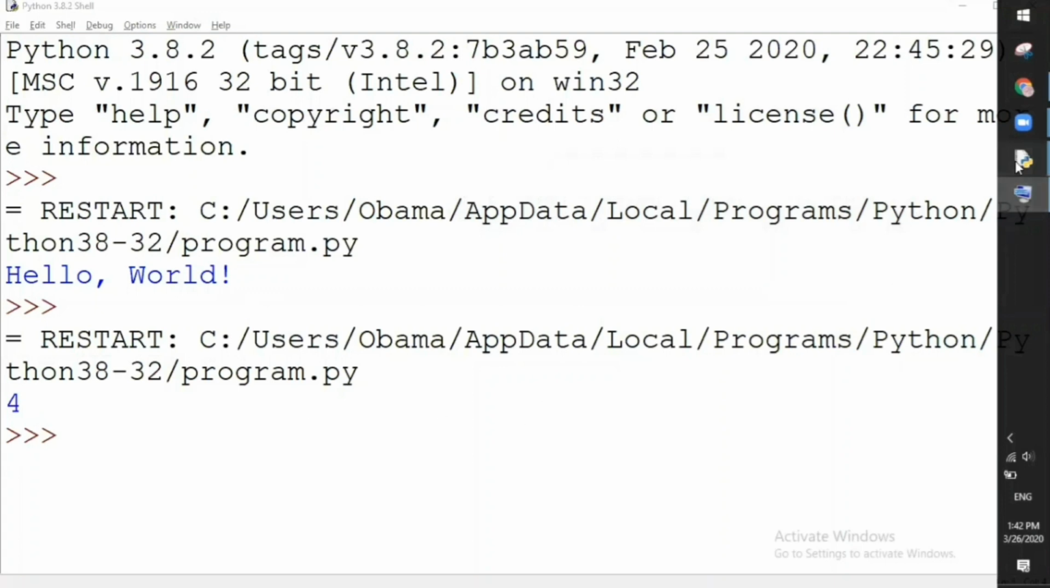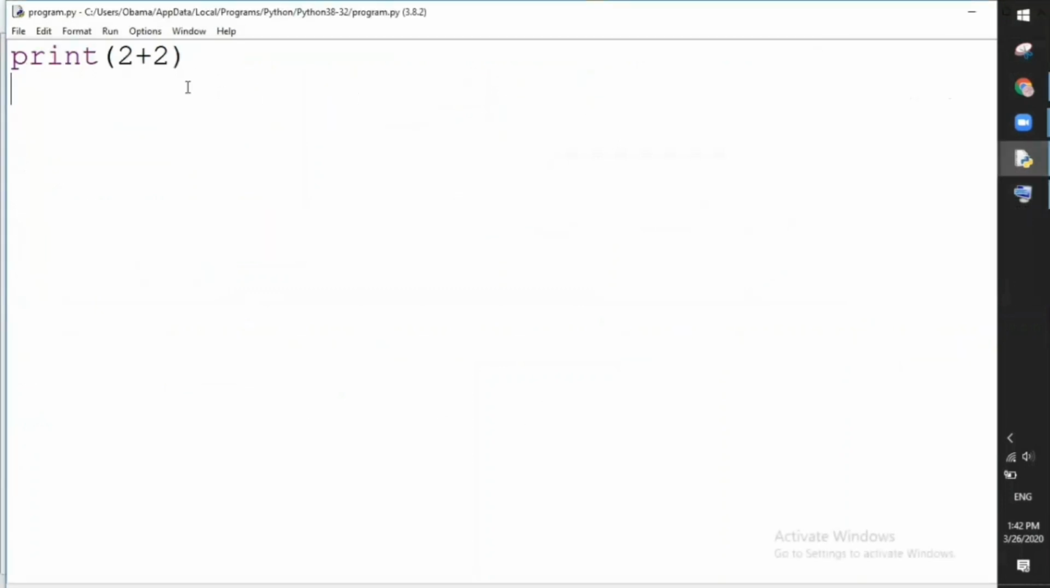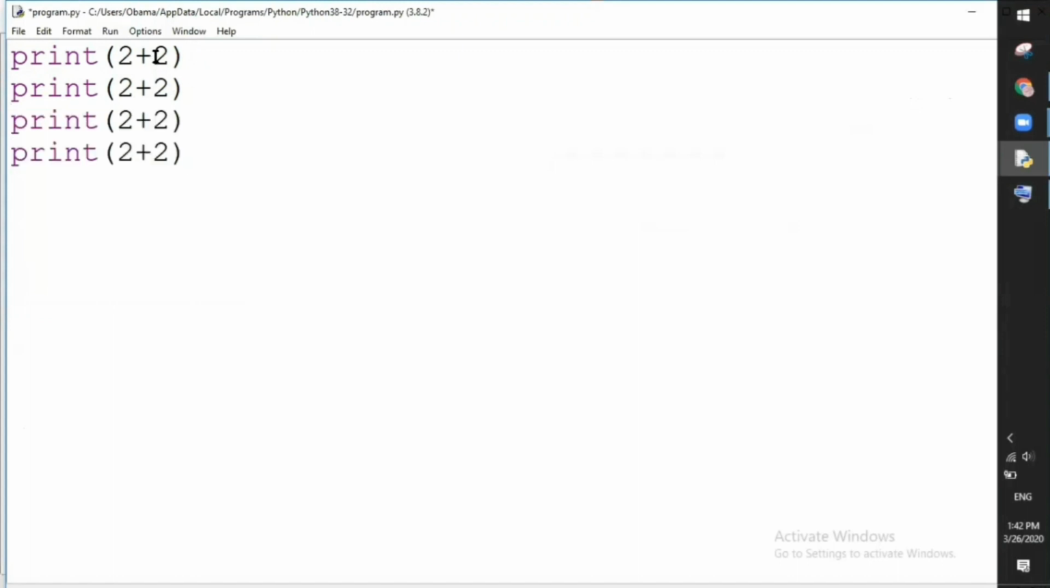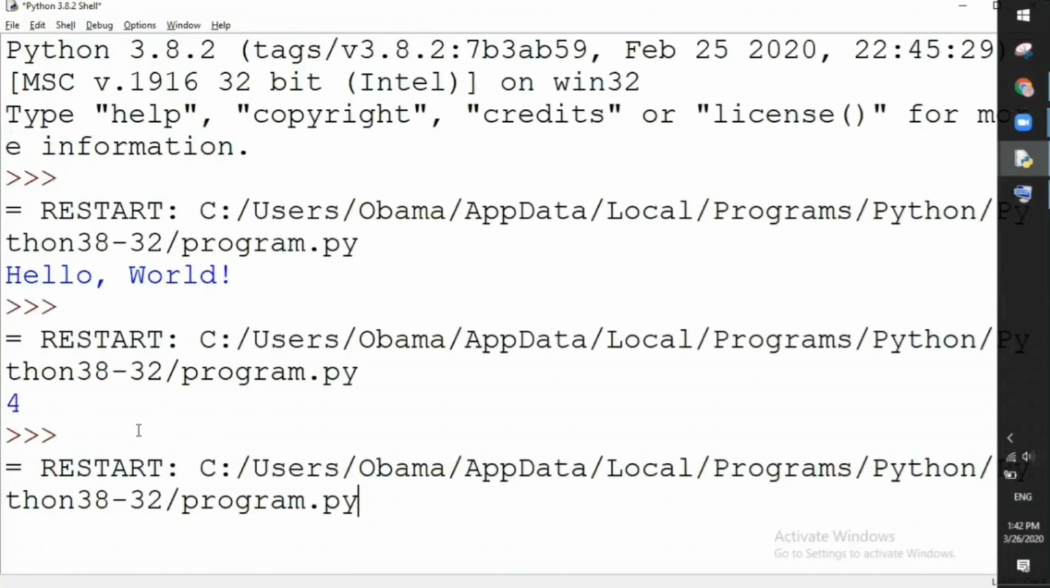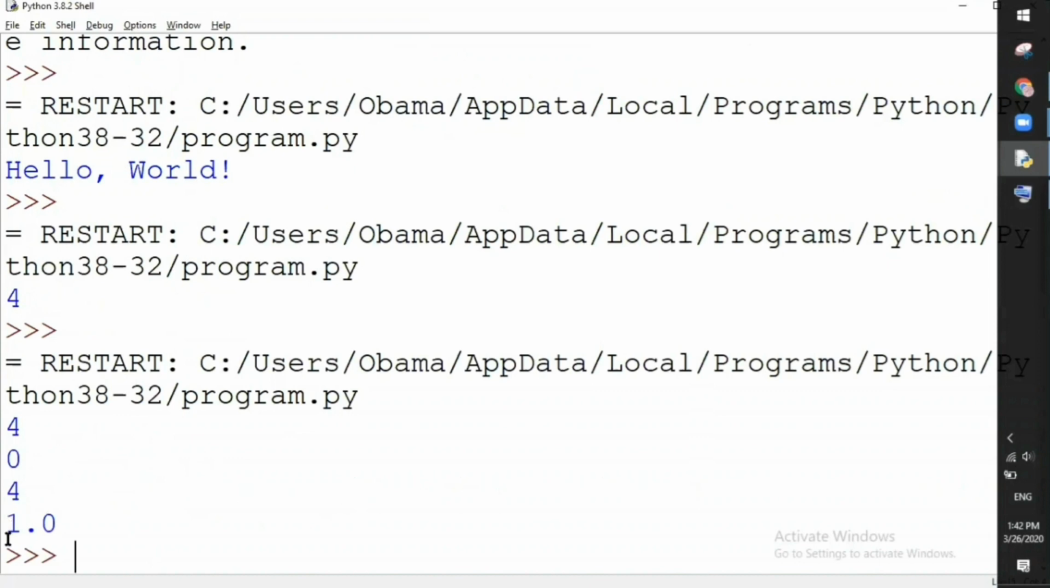Okay, let's try for another mathematical operations. Control plus C, Control plus V. Okay, minus, multiplication, division. Okay, let's see the result. F5. So one of the results in decimal form.